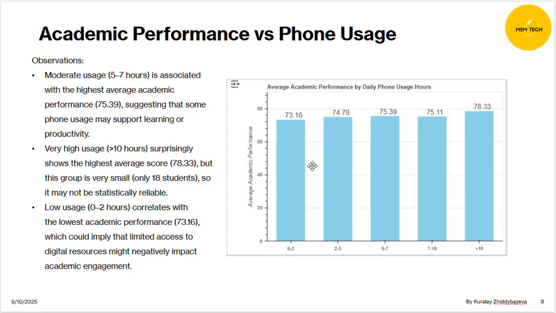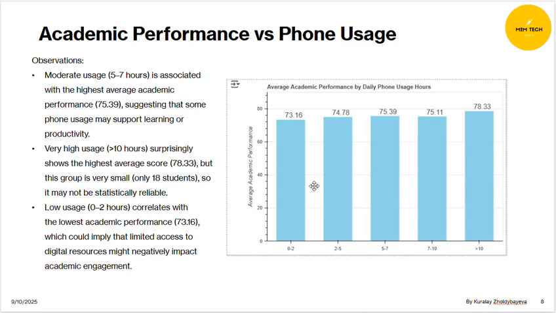For myself, I think the reason we have such low academic performance for the teens who use the phone for up to 2 hours per day is probably that teens also use their phones to support their learning. And so when they use their phone, their academic performance also decreases.